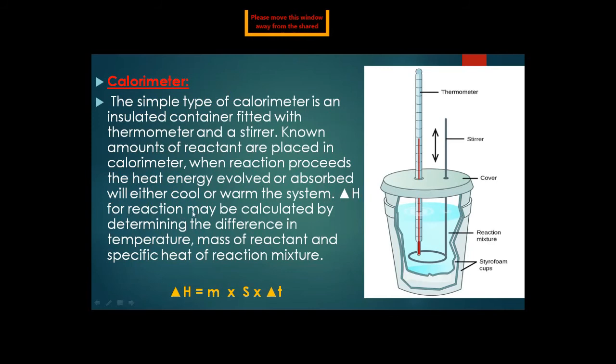Delta H for the reaction may be calculated by determining the differences in the temperature, mass of a reactant and specific heat of a mixture. So this is a diagram of a calorimeter. It is an insulated container, a cup-like shape calorimeter, having different parts.